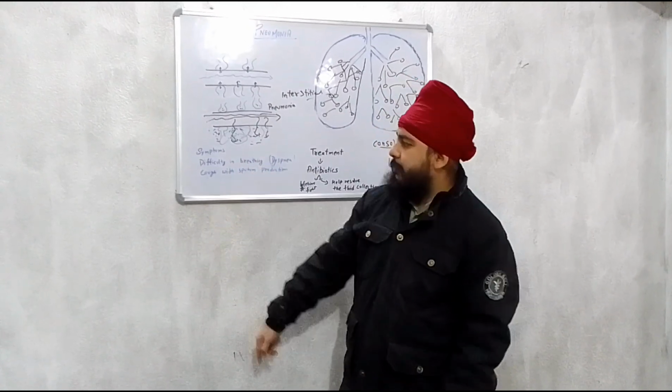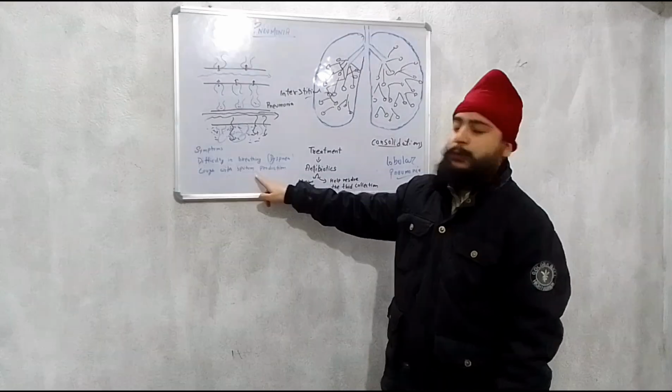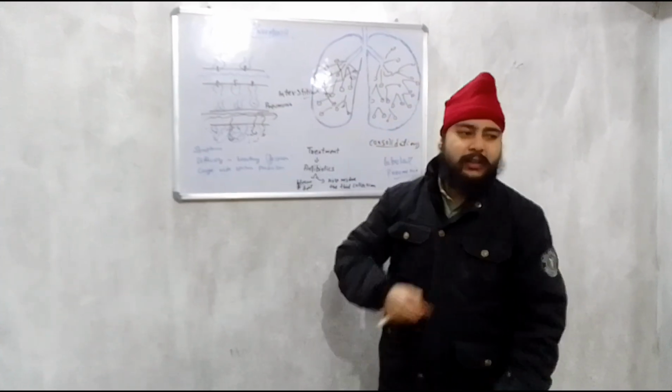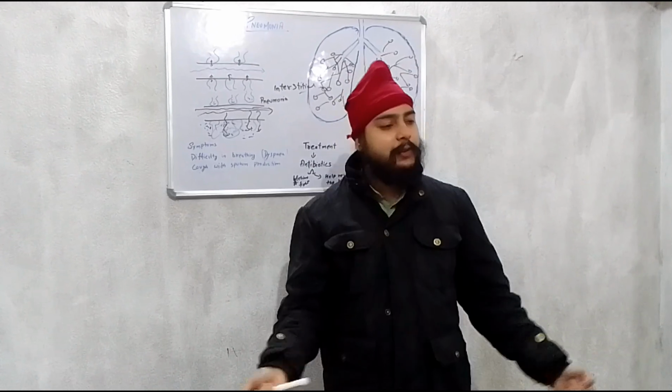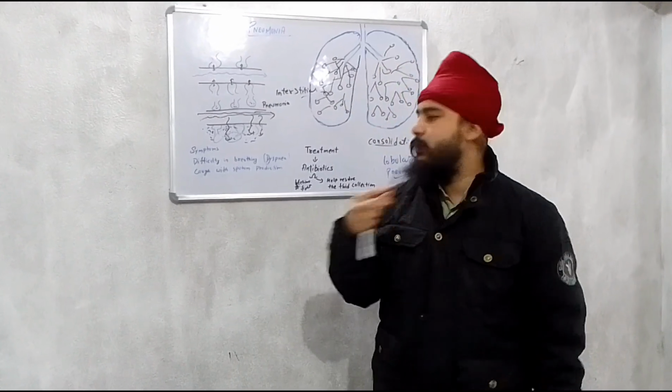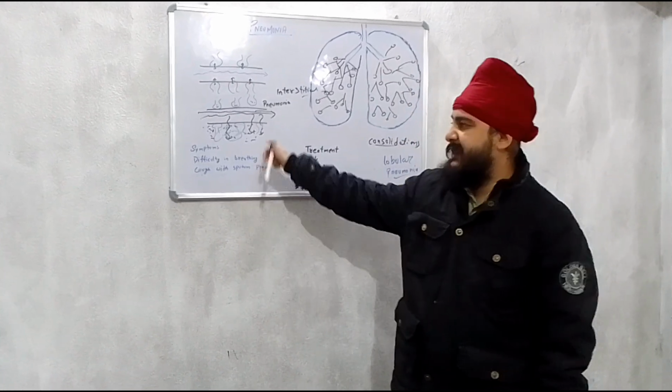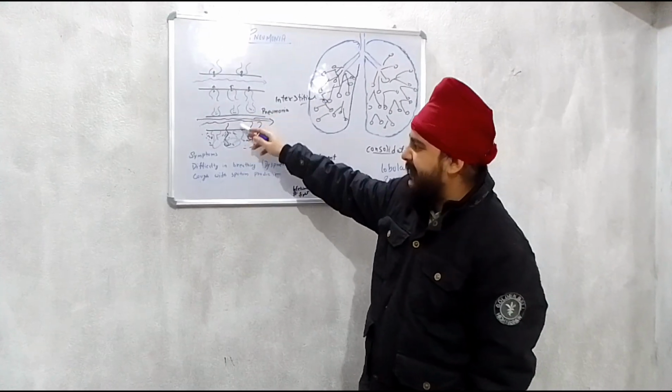Besides the difficulty in breathing, we are going to cough with some sputum production. We are going to cough a lot. When we cough, what will happen? There will be sputum. So these are the symptoms of this disease.